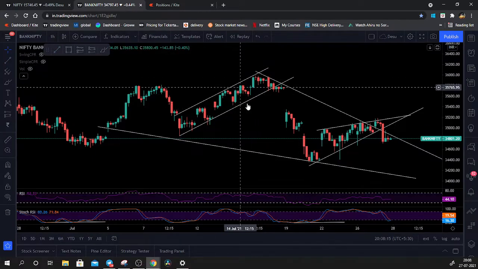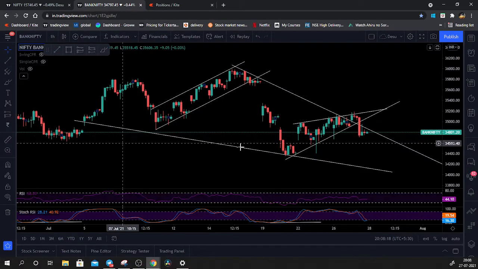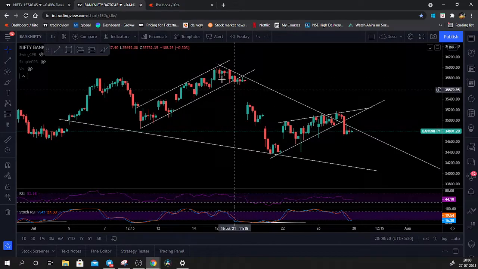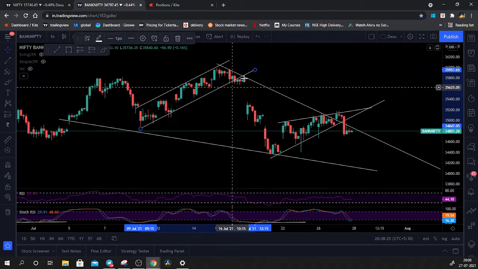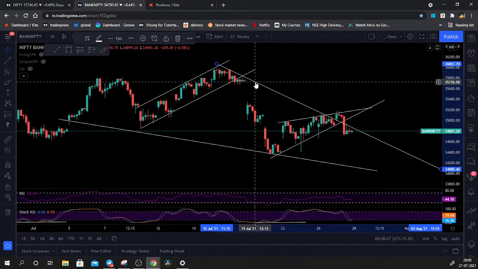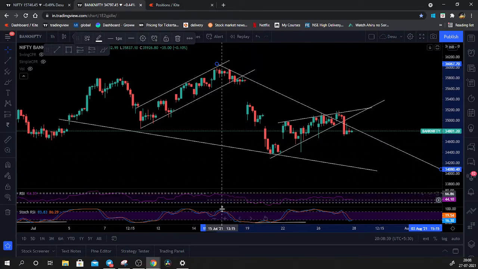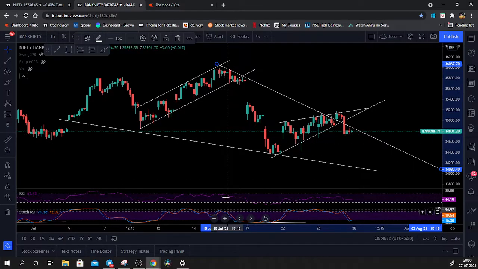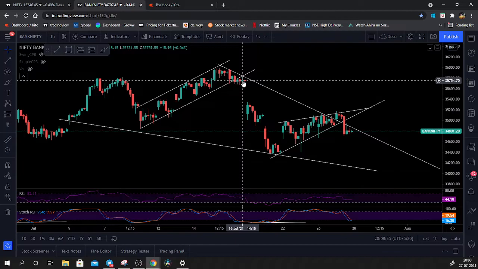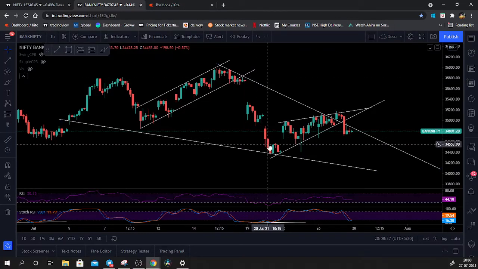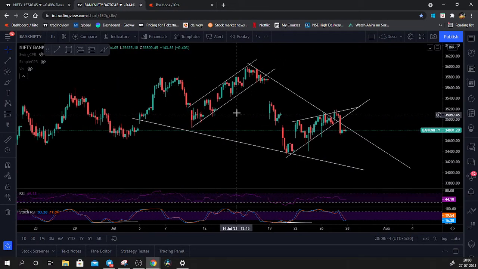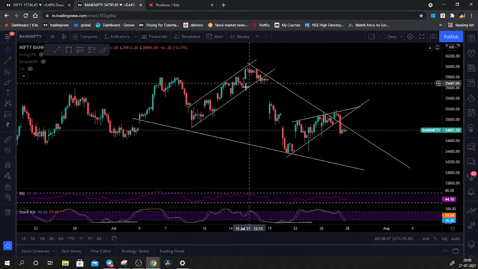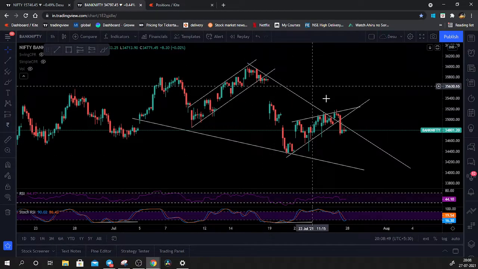Now understanding this smaller pattern along with bigger patterns is very important, because you will have to wait for the breakdown of this smaller pattern as well, while respecting the bigger channel or the triangle pattern, and check with your indicators' confirmation that yes, we are ready to short over here and we can get our targets up till the next level, or whatever we have planned. So make sure that you understand that both the bigger patterns and the smaller patterns are being respected, and you take trades accordingly.